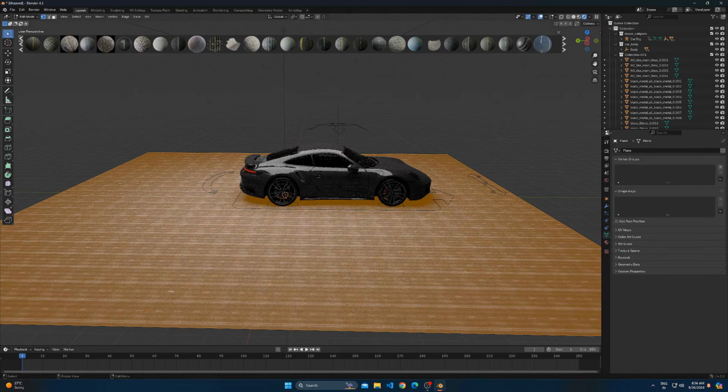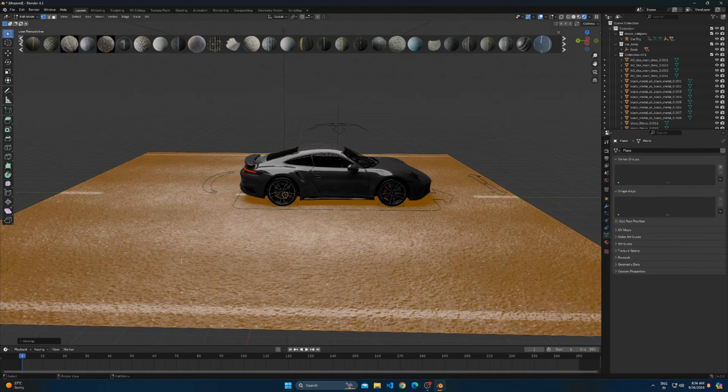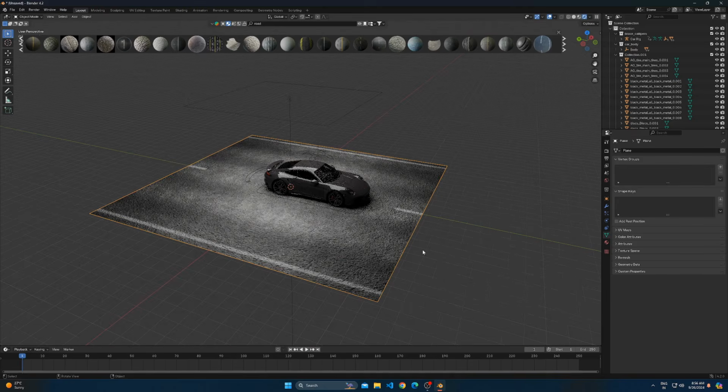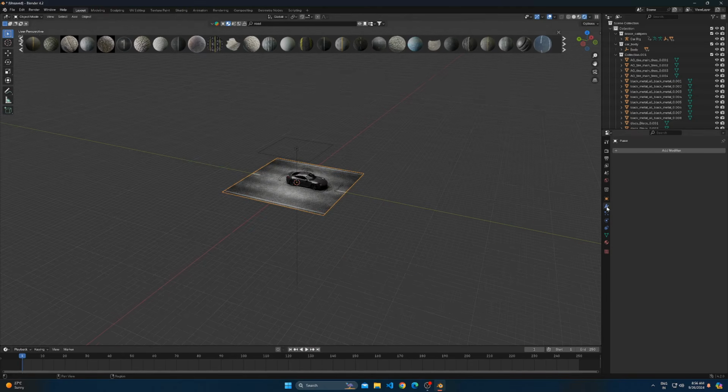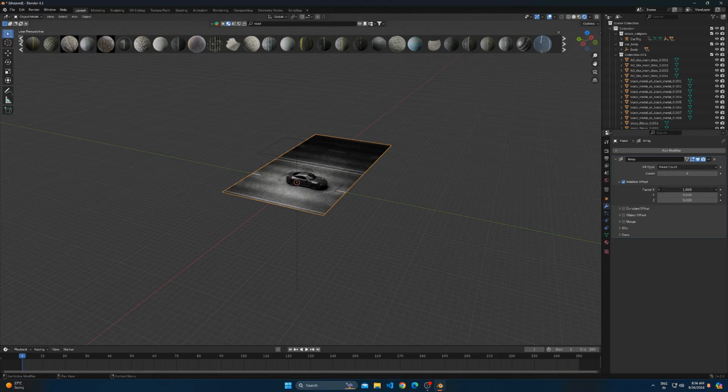Go to Edit mode and then press U, and then Unwrap to unwrap the geometry. It will apply the road texture properly. Add an array modifier to duplicate the road plane multiple times.